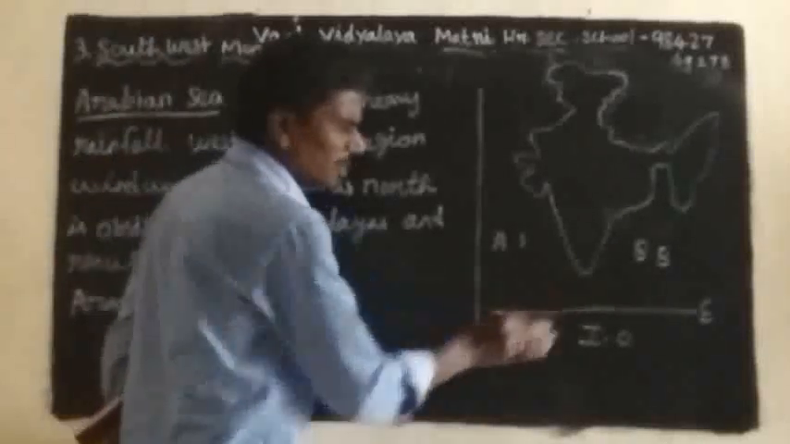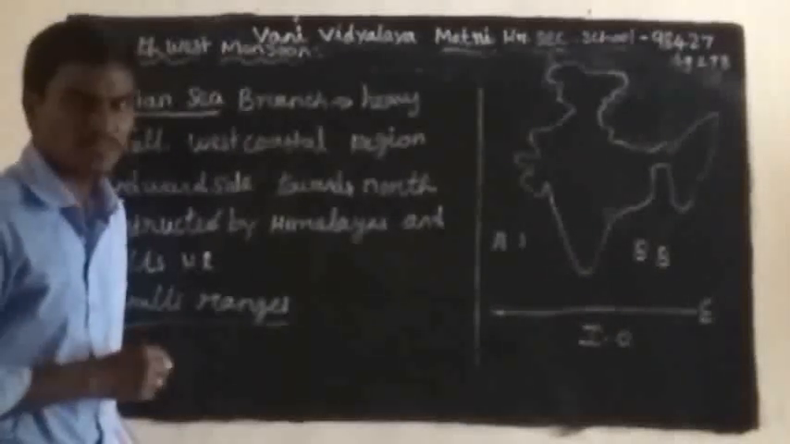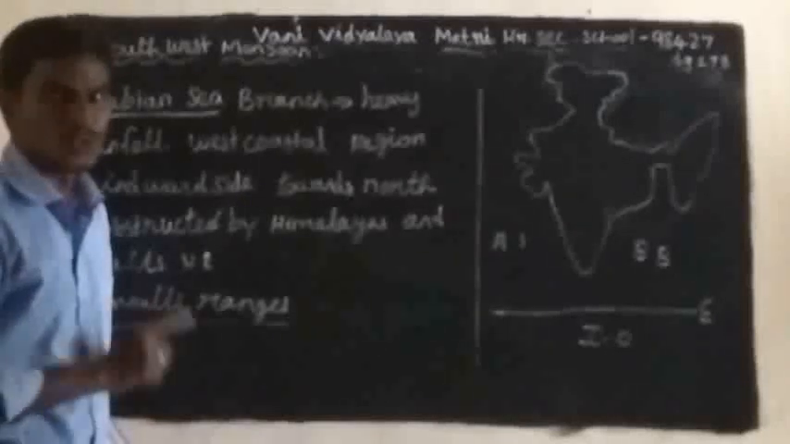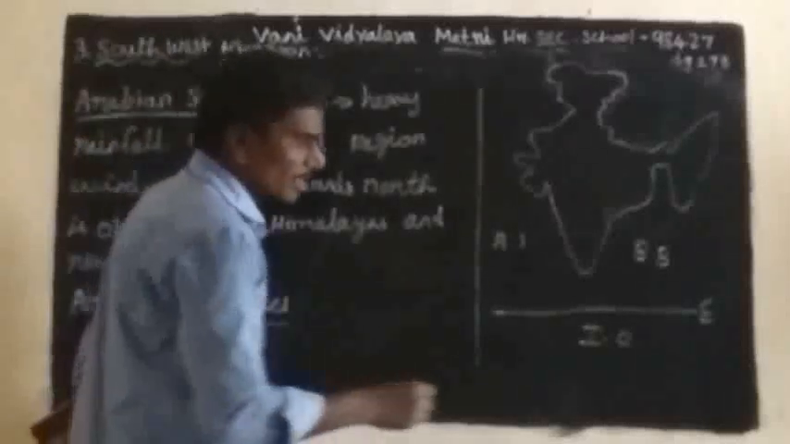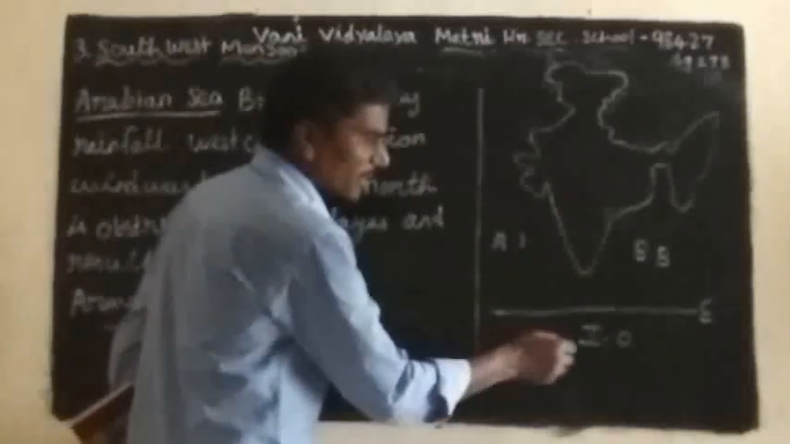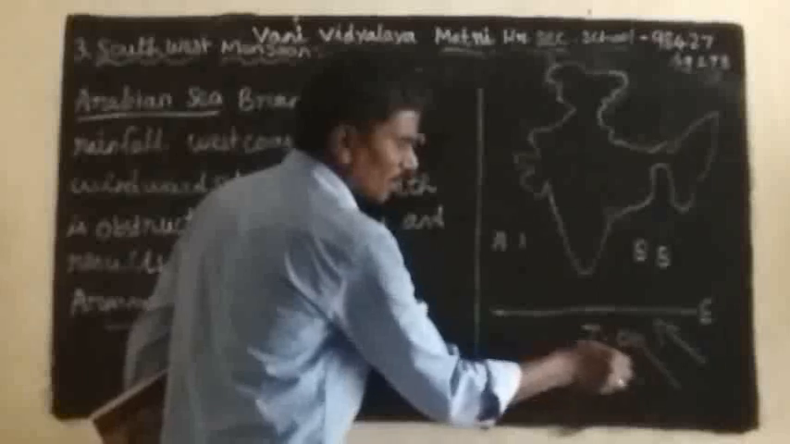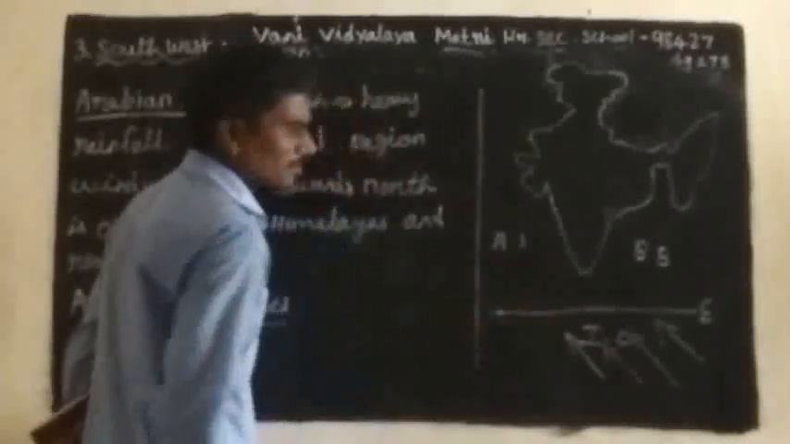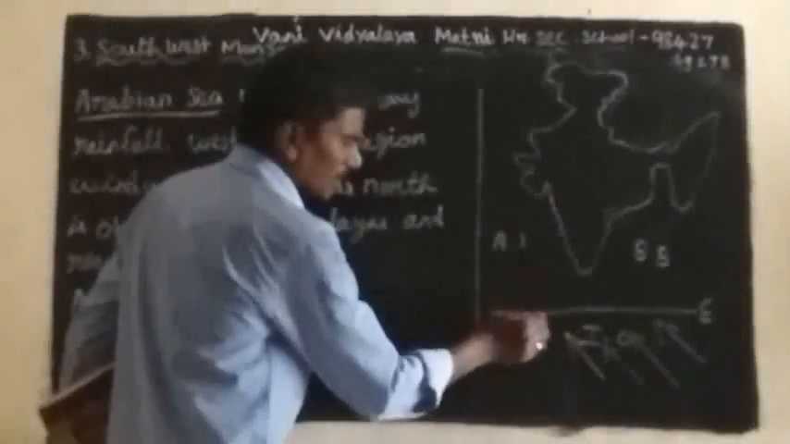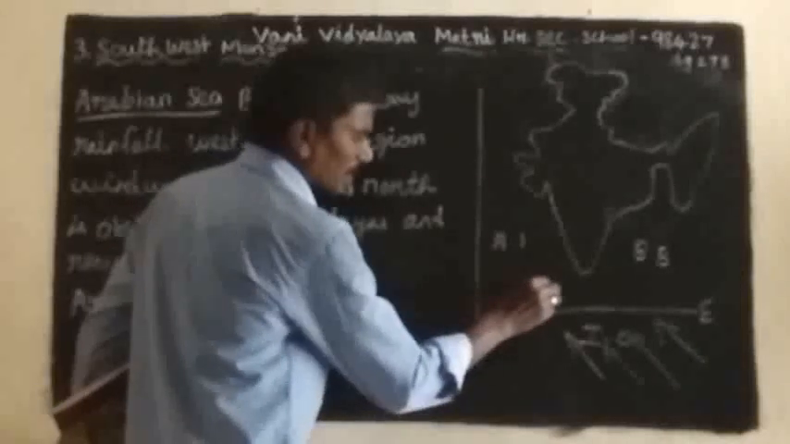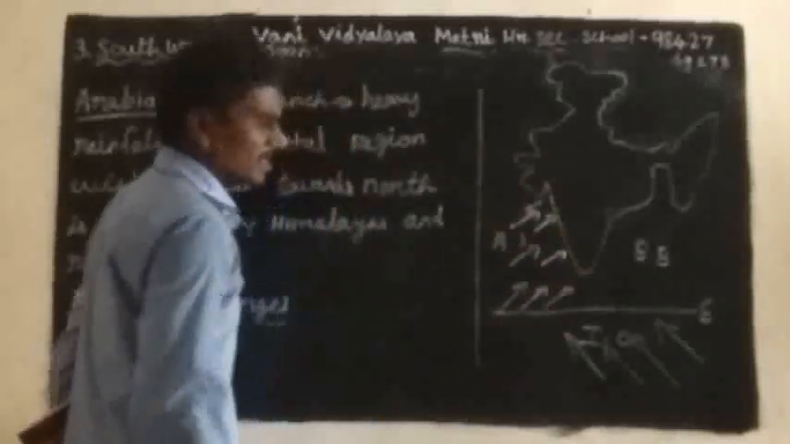But the southwest monsoon begins in which month? The beginning is June to September. The southwest monsoons originated in the Indian Ocean, so the direction is from the southwest side. But the earth rotates, and near the equator the directions change.